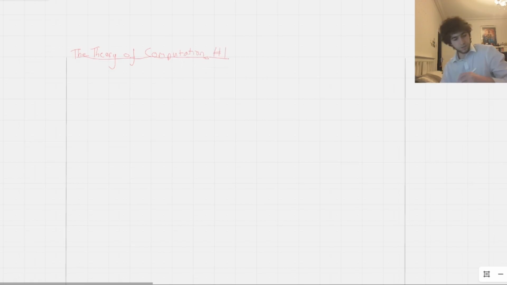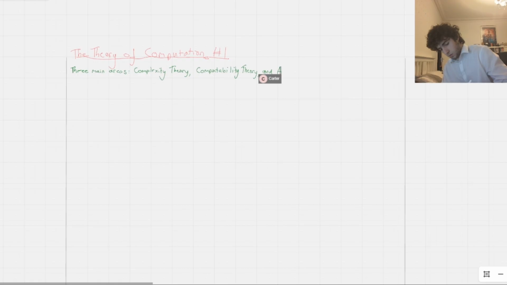Effectively, there are three main areas of this theory, which you should be aware of going into it. Three main areas of this field: complexity theory, computability theory, and automata theory.